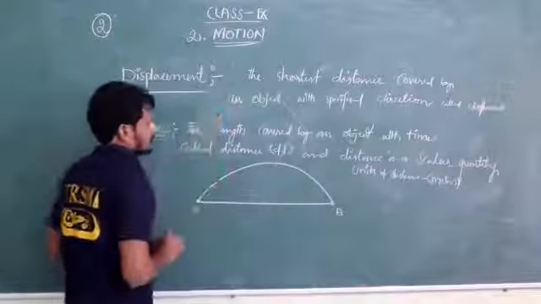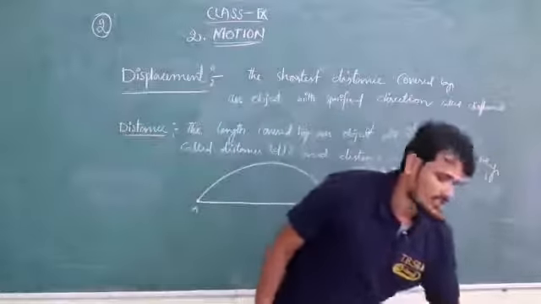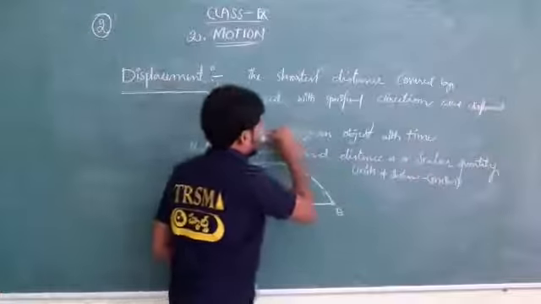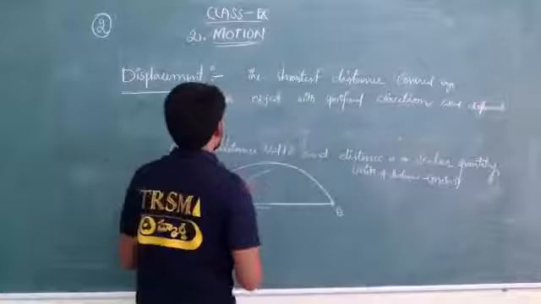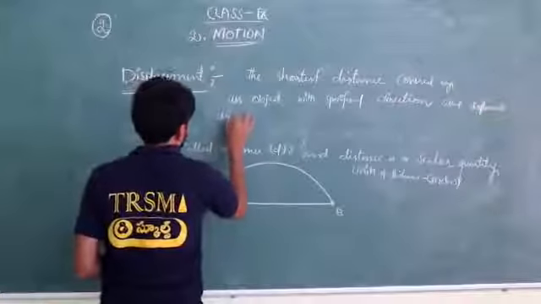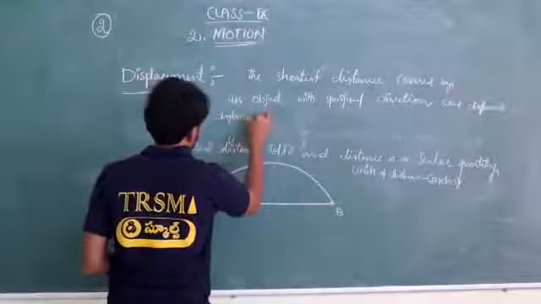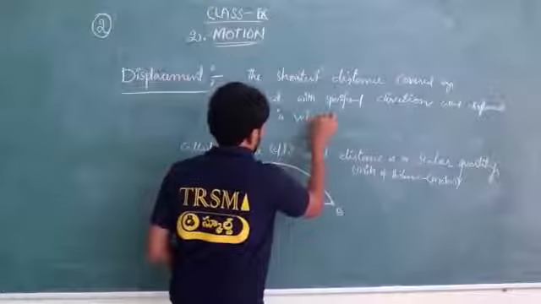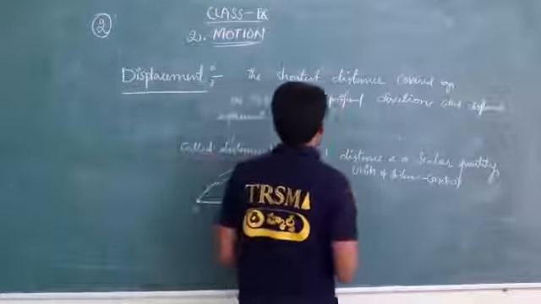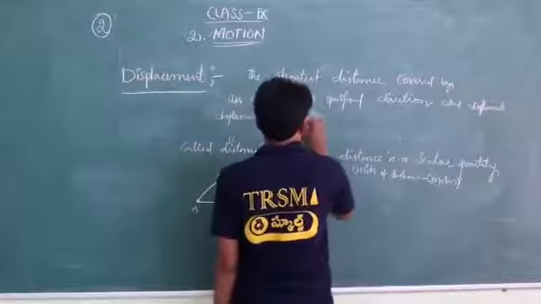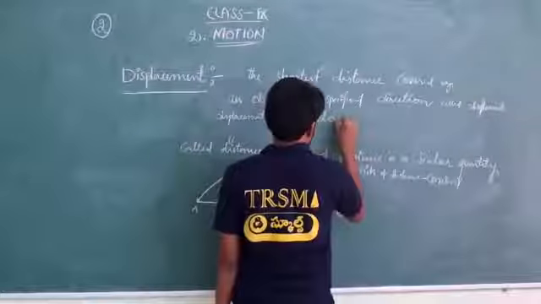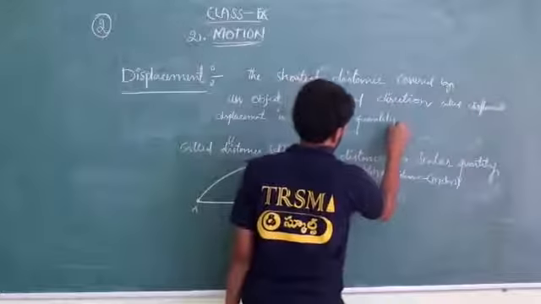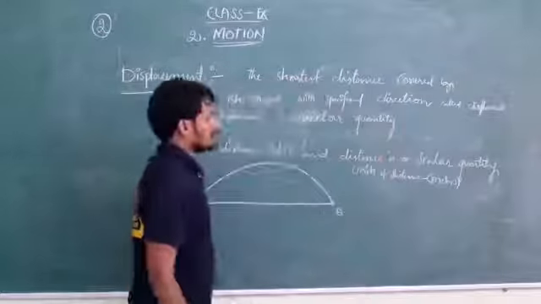Is displacement a vector quantity or a scalar quantity? Distance is a scalar quantity, but displacement is a vector quantity.